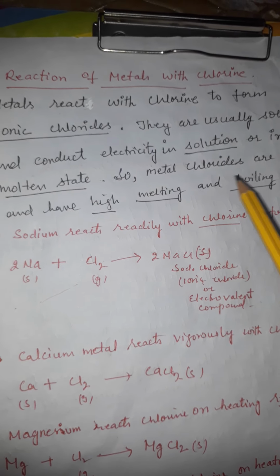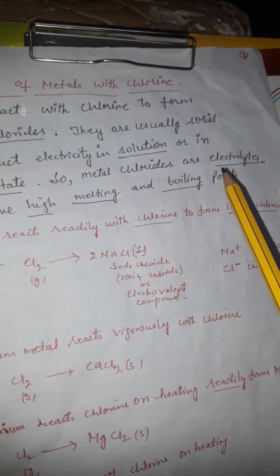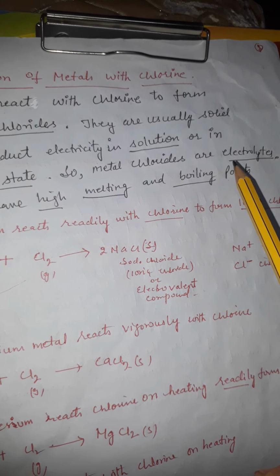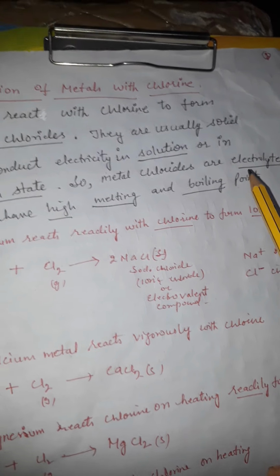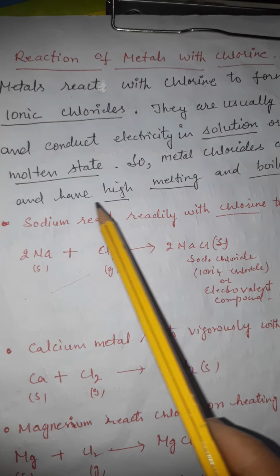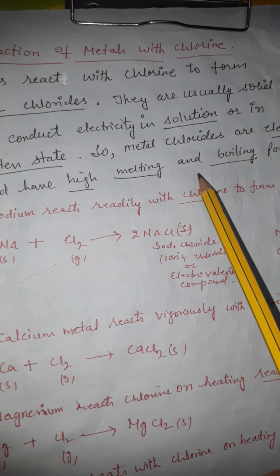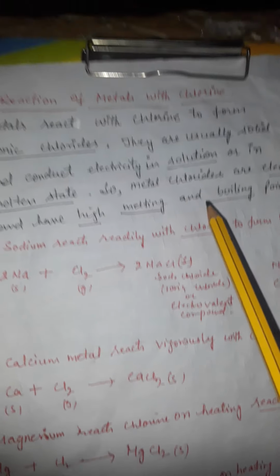So metal chlorides are electrolytes. What is the meaning of electrolyte? An electrolyte is a substance which conducts electricity, and they also have high melting points and high boiling points.